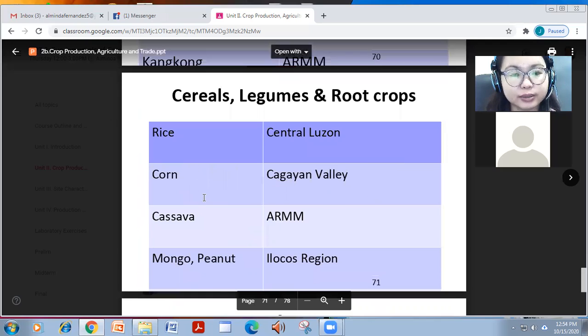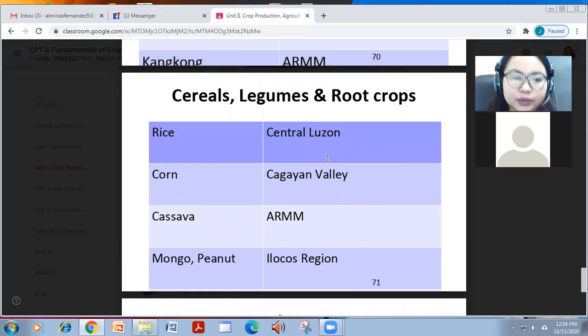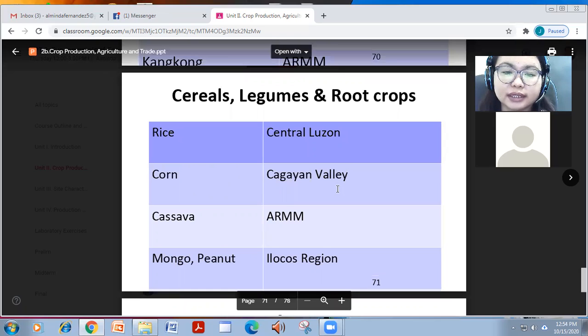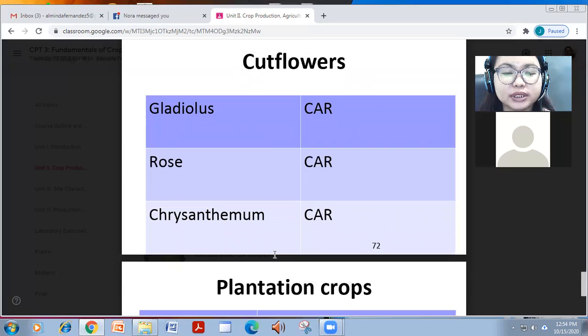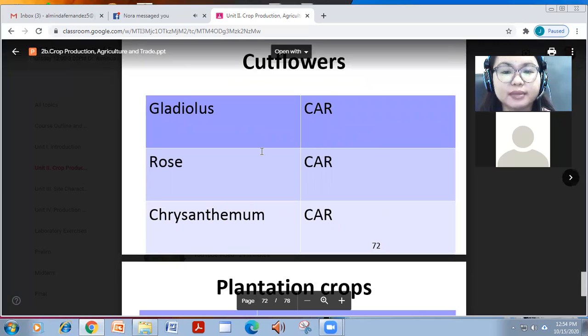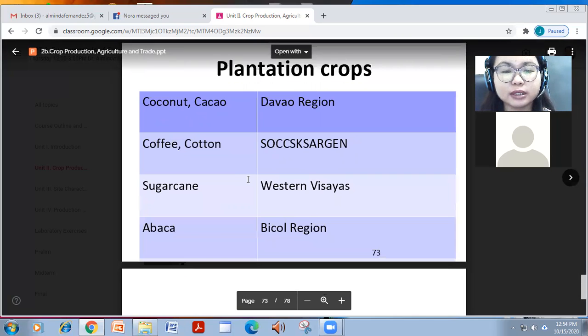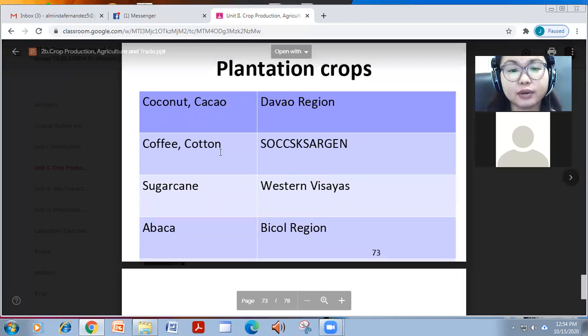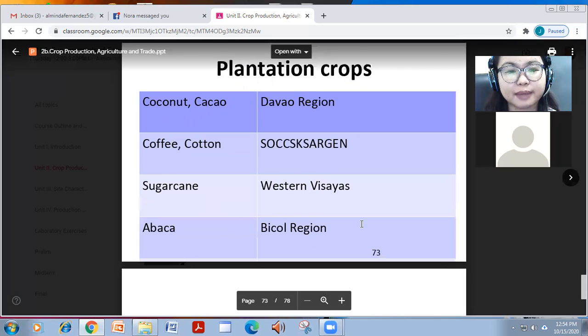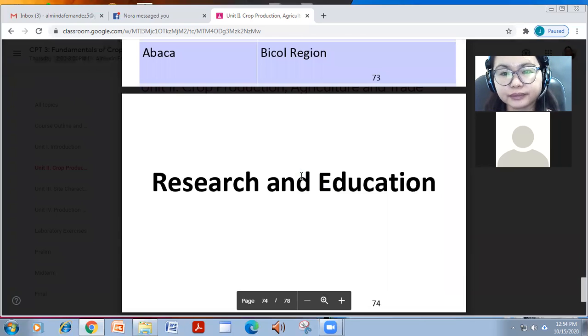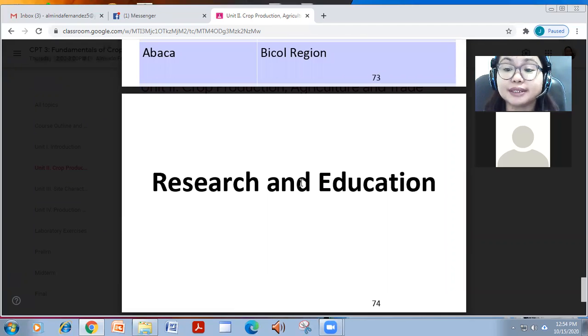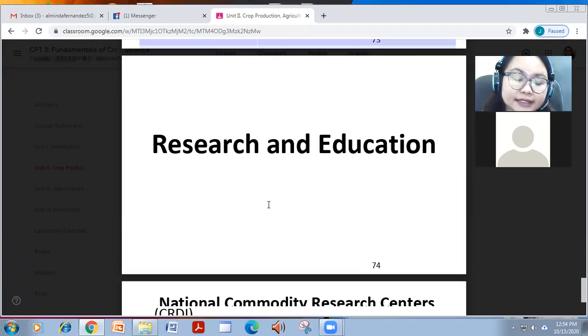For some serious legumes, rice is top producer ay Central Luzon. For corn, the top producer is Cagayan Valley, and for cassava, ARM, mango, and peanut is Ilocos region. For cut flowers naman, mostly are the Cordillera Administrative Region or CAR for gladiolus, rose, and chrysanthemum. For plantation naman, crops, we have coconut and cacao from Davao region, coffee and cotton from Soxargen, sugarcane in Western Visayas, and abaca in Bicol region. So those are the top producers that you must take note and will definitely be asked in your board exam.